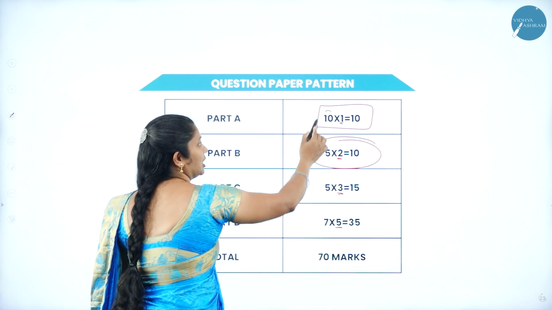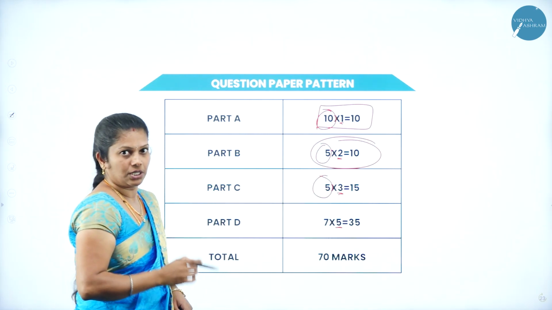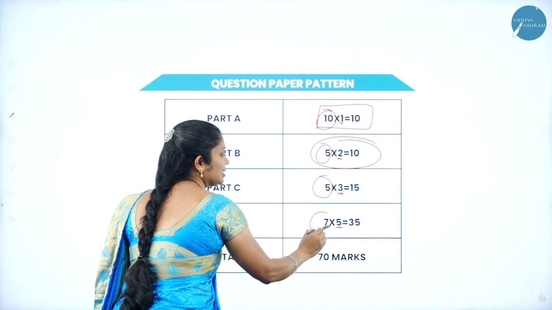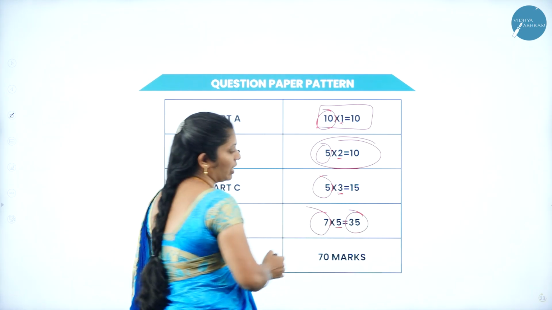In part A, you have to answer 10 questions. In part B, you have to answer 5 questions. In part C, also you have to answer 5 questions. But in part D, you have to answer 7 questions. Each question carries 5 marks, totally 35 marks.